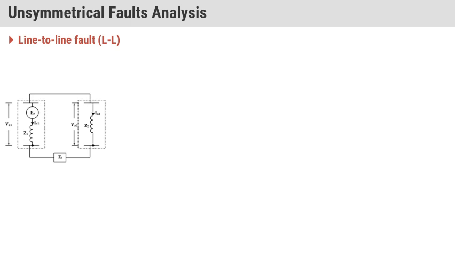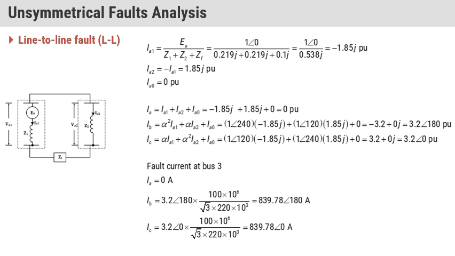Then the second one is a line to line fault. If we have a line to line fault, two lines get short circuited, and at that time we have two fault currents, either IA or IB, or IB and IC.